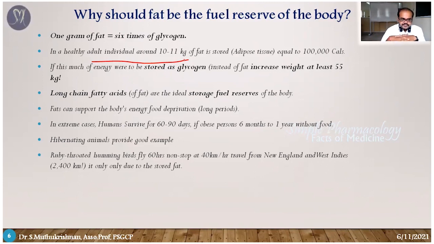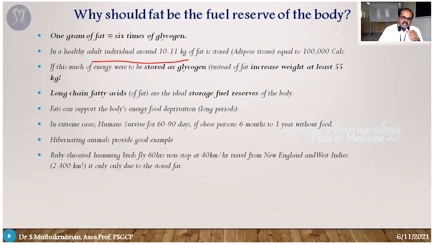The same scenario is applicable to hibernating animals. When animals undergo hibernation, they do not take any food at all. They utilize the stored fat for energy purposes.